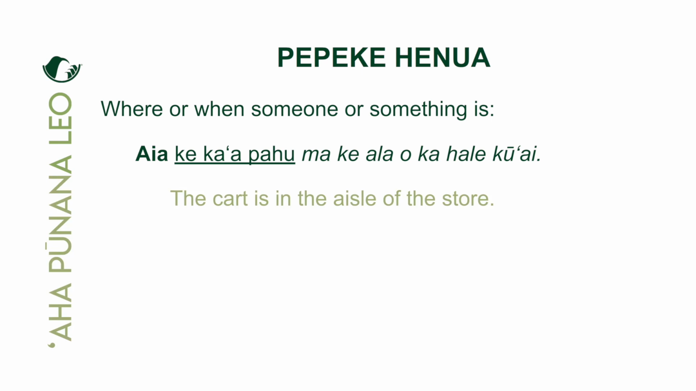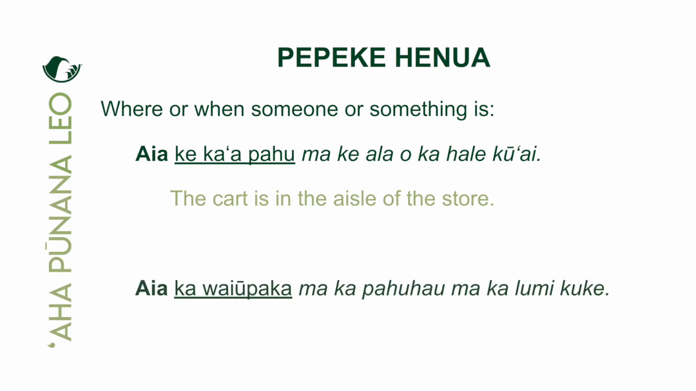Yeah. Next one is ʻAia ka waiū pāpaka ma ka pahu hau ma ka lumi kuke. All right, so by now you should be able to unuhi this. You should be able to translate this, okay? All right, so let's go ahead and figure it out. Yeah, ʻaia is in our poʻo position. We're going to tell someone where something is located, okay? What is the thing that we're talking about in the piko position? ʻO ka waiū pāpaka. Yeah, and what is the waiū pāpaka? Pololei, butter. Butter is waiū pāpaka.